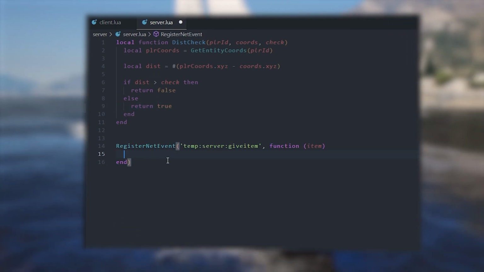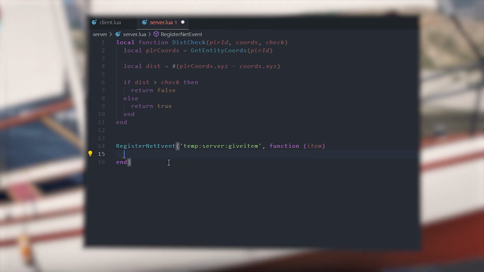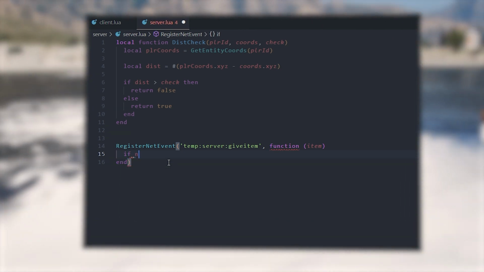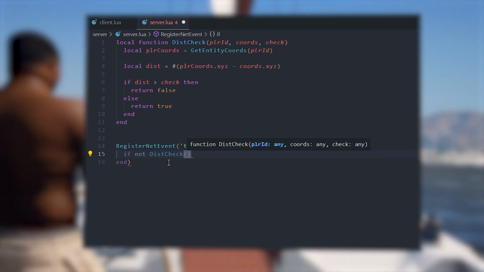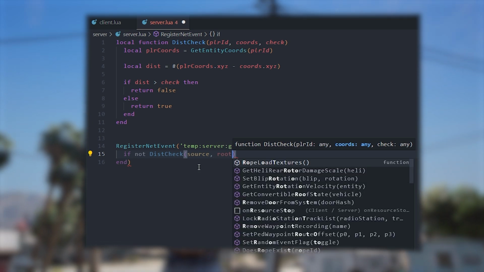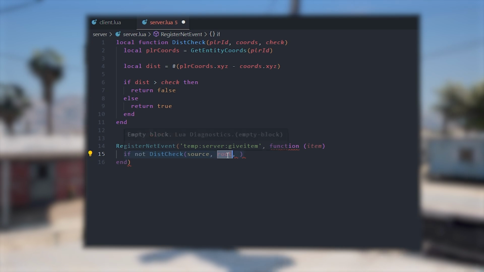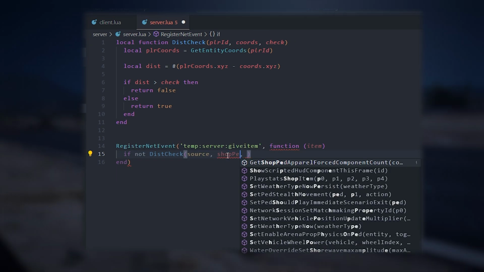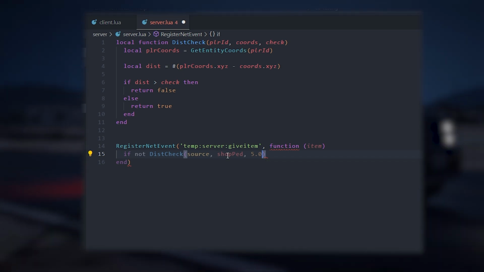So now all you need to do in your net event, when you're giving an item, is if not, because we're going to check if it returns false, dist check, player ID is source, root. I'm just going to call that root for now. Just imagine that's our ped. We'll do that shop ped so you guys can understand more. And we'll do this since it's 5.0.